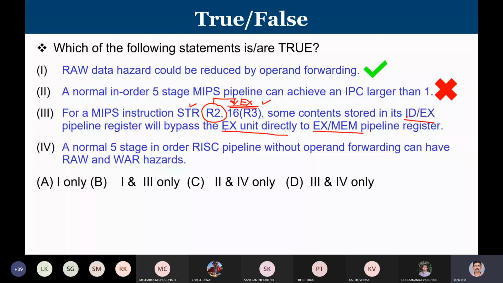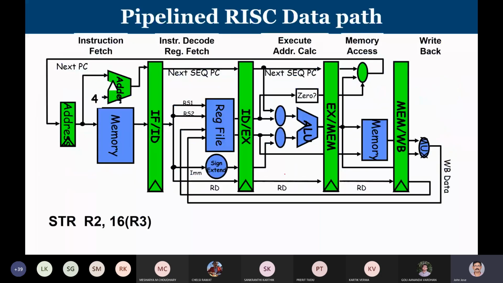So for a MIPS instruction store R2, 16 of R3, some contents stored in the ID/EX pipeline register will bypass the EX unit directly to the EX/MEM pipeline register. Let us look at the pipeline diagram. This is the store instruction we are talking about. After the fetching of the store instruction, the binary coded instruction would be available here. So the store R2, 16 of R3 in its binary form would be available in the IF/ID pipeline register. After decoding, it is going to read the registers. If any register reading is required as part of the instruction, that will be done in the instruction decode and register fetch stage.